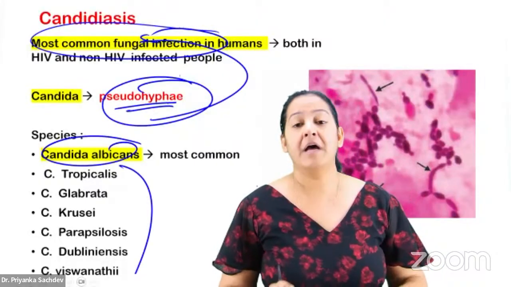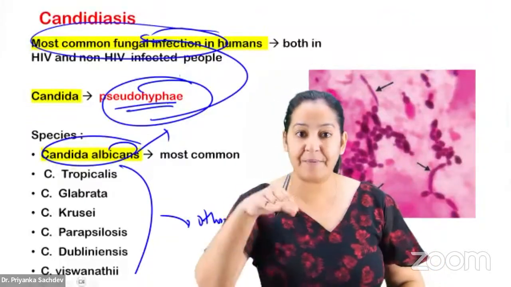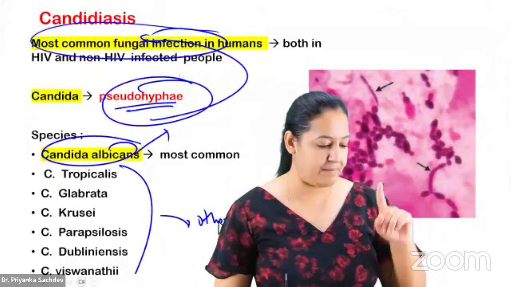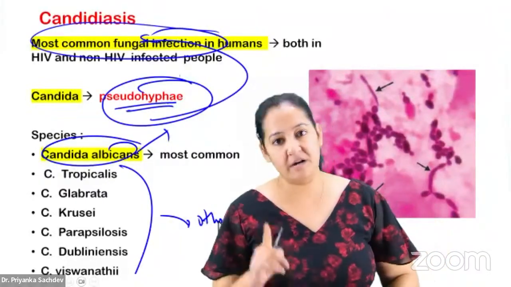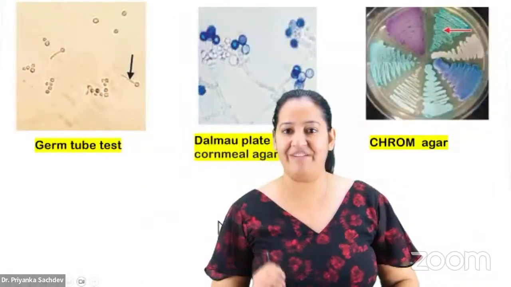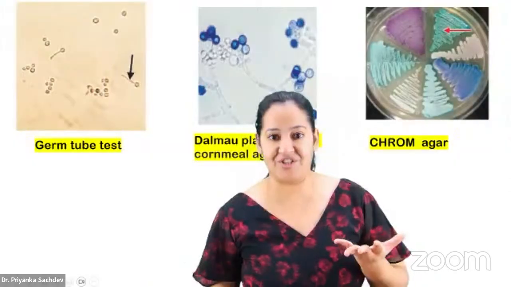Others are also there. Now tell me a way how I separate the albicans from all others. Can you tell me one way by which I can separate Candida albicans from all others? Yes, there are three ways. You get a question on this. This is known as speciation. How are we doing the speciation?